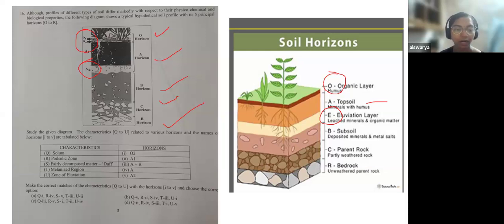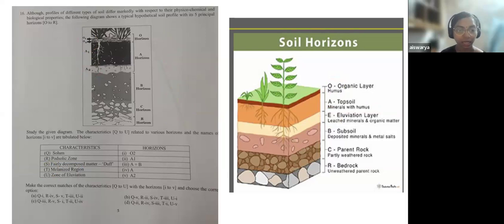You can go to the third row. If you look at the left side column, the third one is fairly decomposed matter called duff. So where do you think the decomposed matter will be present?